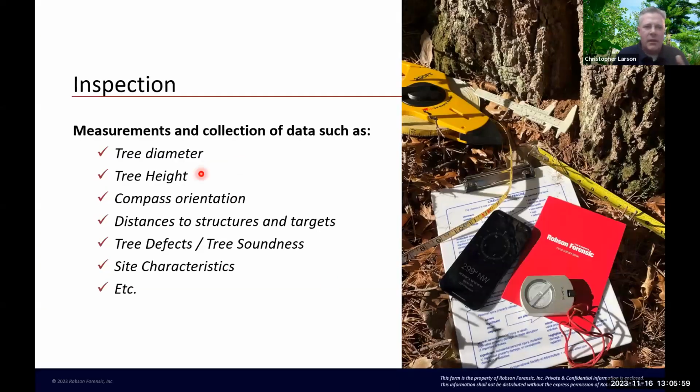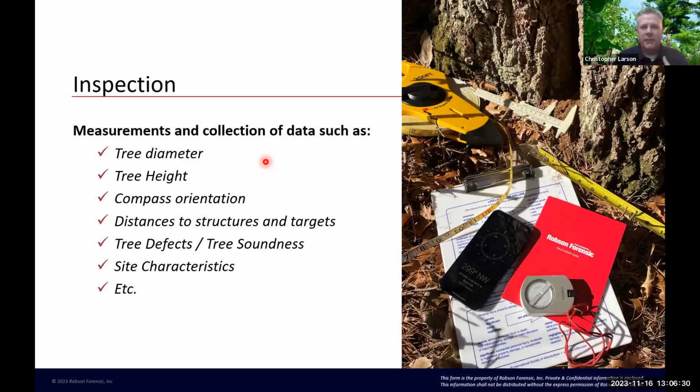I'll typically measure tree diameter, tree height, and compass orientation, which is for tree felling cases. If you need to know, did the tree fall the way it was supposed to fall? Was there decay in a certain side of the tree and it fell that way? And was that a likely cause, or was it significant enough that the decay weakened it? And what are the distances to structures? Is it 1 times the tree height?